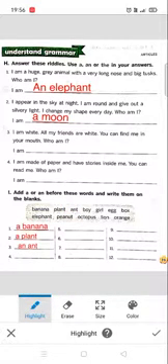Now students, the rest of the words which are left, you will do by yourself. And be careful that a will come before the word with a consonant sound and an will come before the word with a vowel sound. So I hope you have understood today's topic.